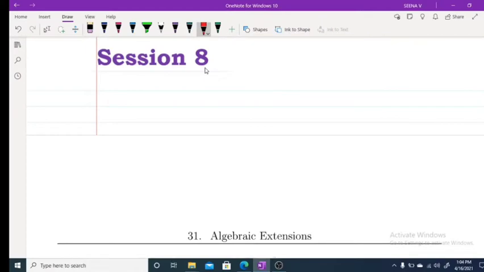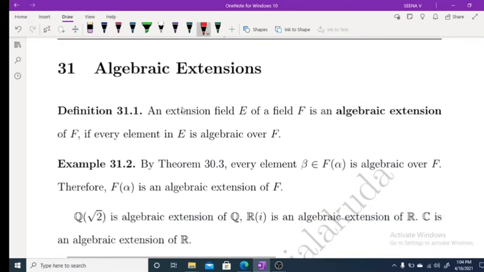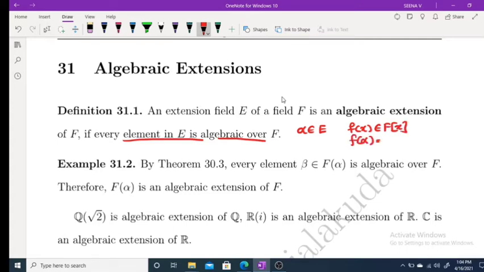Hi, good morning. Today we are going to start our next section, algebraic extension. An extension field E of a field F is an algebraic extension of F if every element in E is algebraic over F. Every element in E is algebraic over F means for every alpha belongs to E, there exists a polynomial f(x) in F[x] such that f(alpha) is equal to 0.